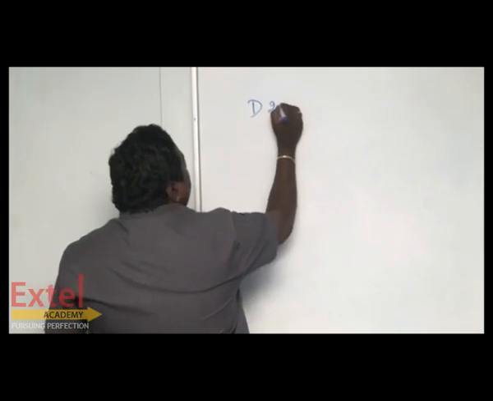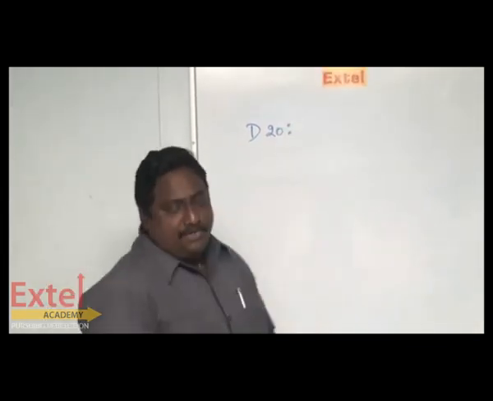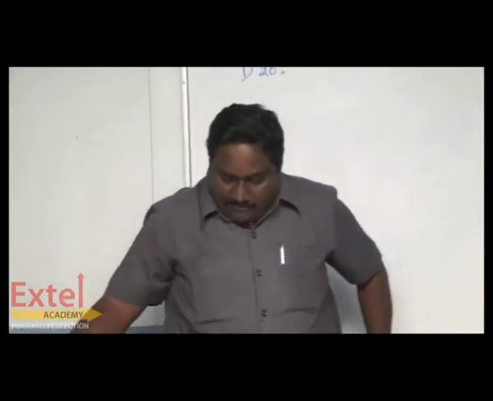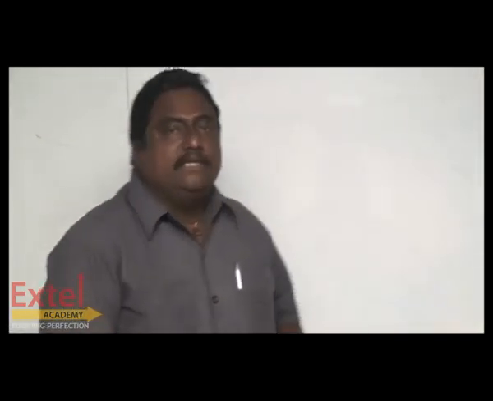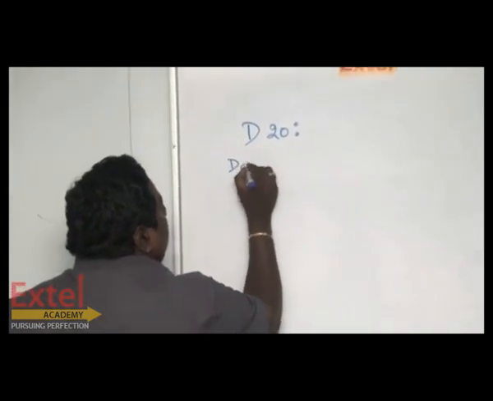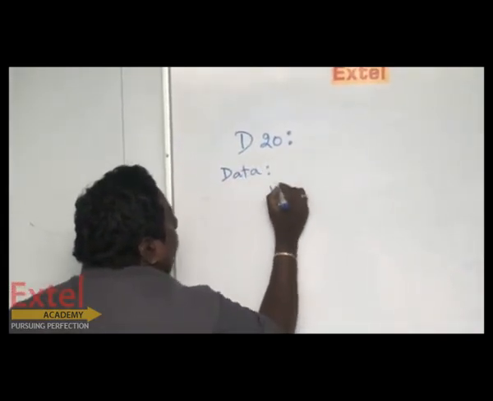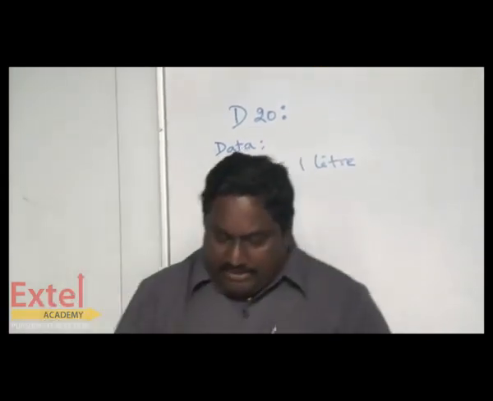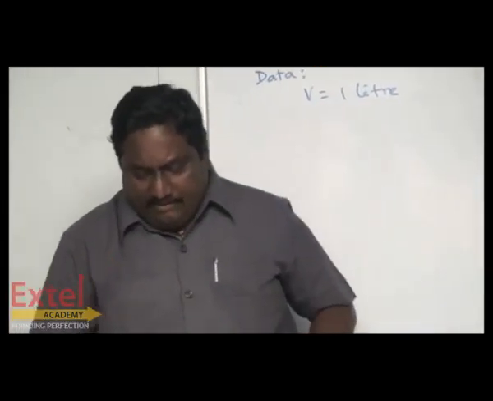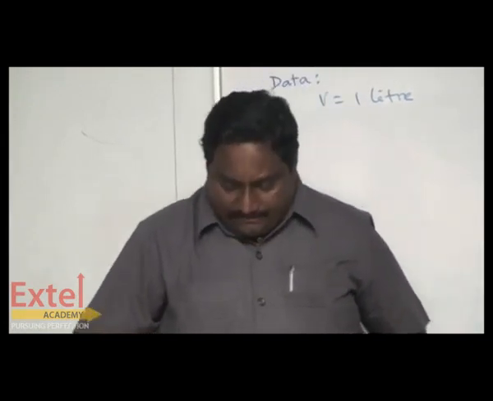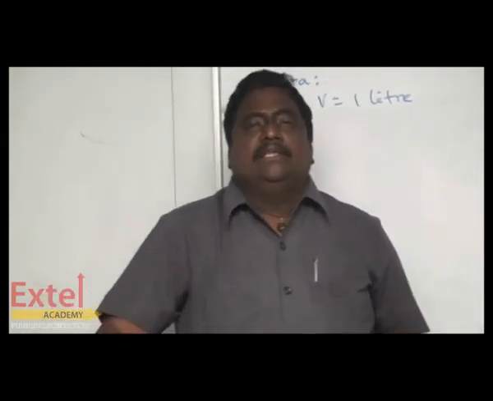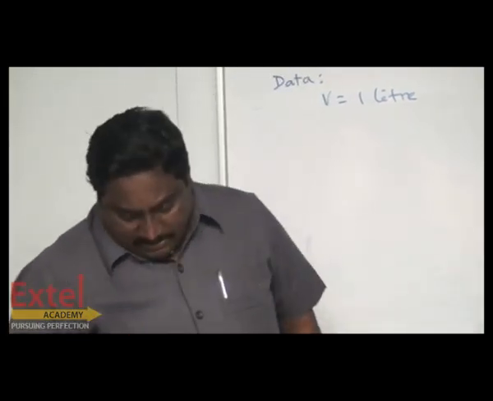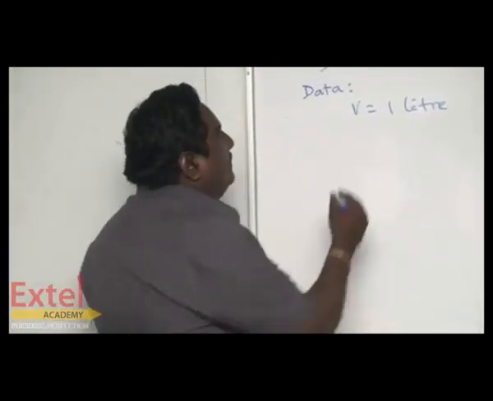Question number D20, section D, question number 20. I will read that. In 1 liter volume, that is V equal to 1 liter. In a 1 liter volume reaction vessel, the equilibrium constant Kc for the reaction PCl5 gives PCl3 plus Cl2 is 2 into 10 to the power minus 4 liter power minus 1.